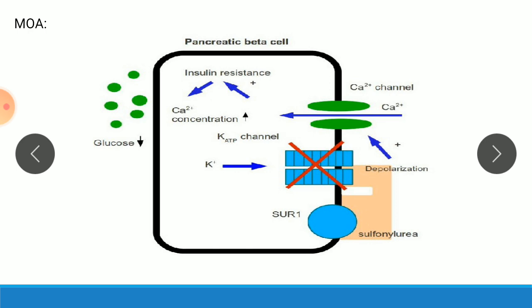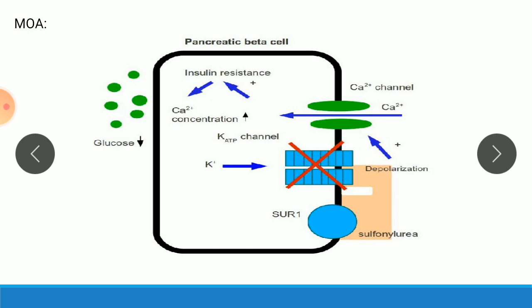This favors channel closure, trapping a greater portion of potassium within the cell, rendering depolarization, which favors calcium channel opening, allowing calcium to flow into the cell, which causes insulin exocytosis, and insulin reduces the glucose level.